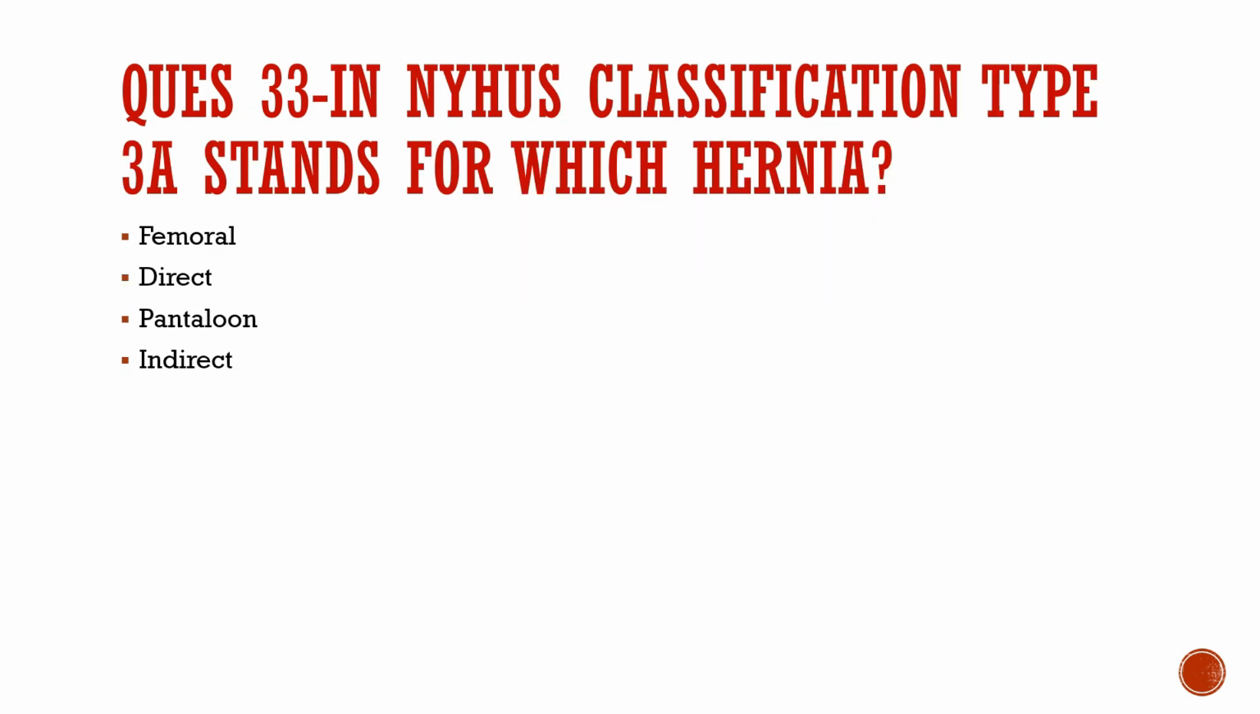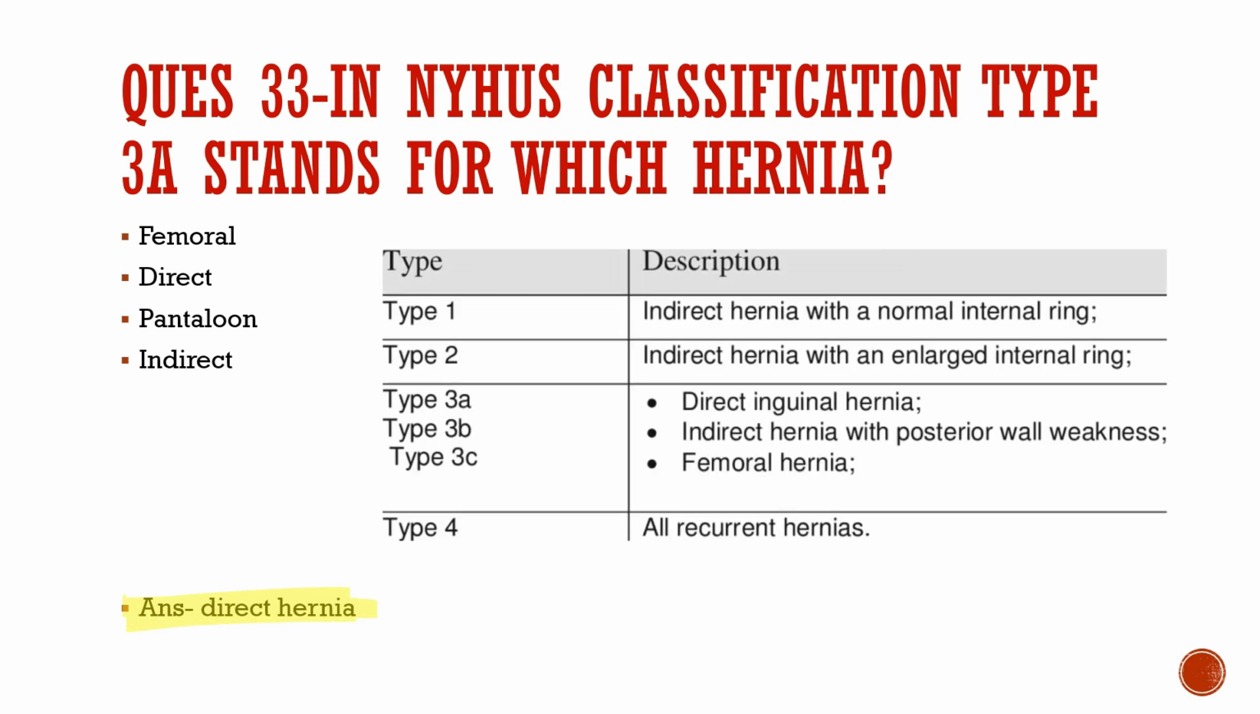Question number 33. In Nyhus classification, type 3A stands for which hernia? Femoral, direct, pantaloon, or indirect? So 3A is a direct type of hernia. As you can see in the table, the 3A type is a direct inguinal hernia. If it's 3B, then it will be indirect with posterior wall weakness. If it's 3C, it will be a femoral hernia. So you need to remember this table as it is very important for the exam.